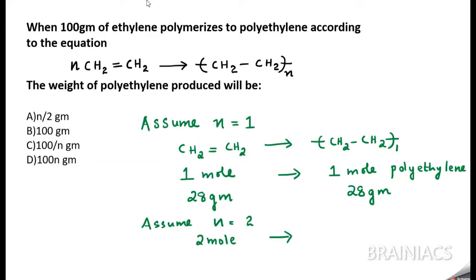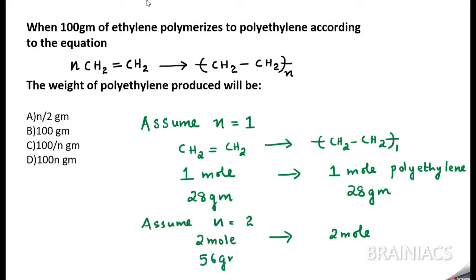This will become raised to 2 here, so this will become twice. Then you are getting 2 molecules, so we are getting 2 moles as the output. What is the mass of 2 moles? It will be 56 gram.